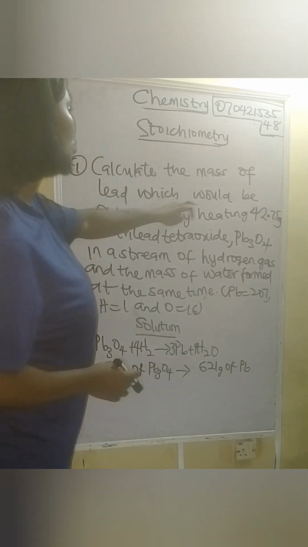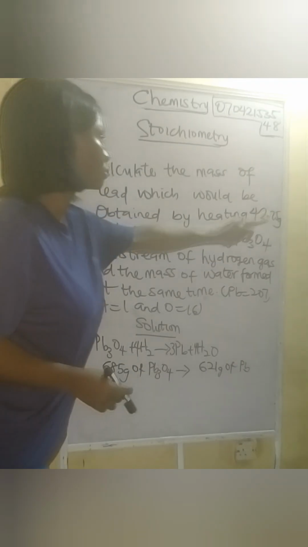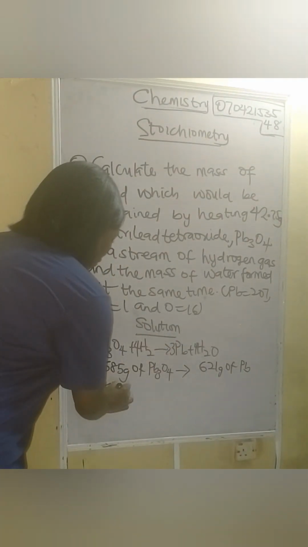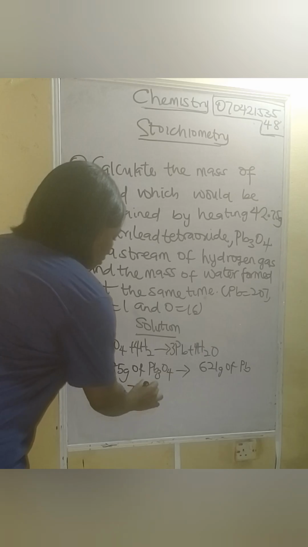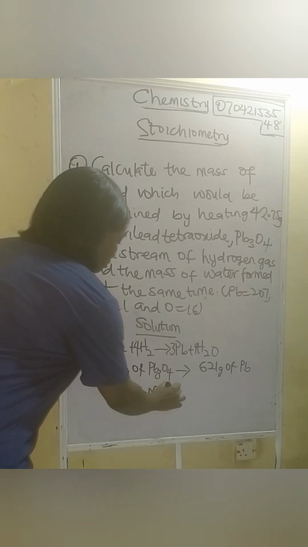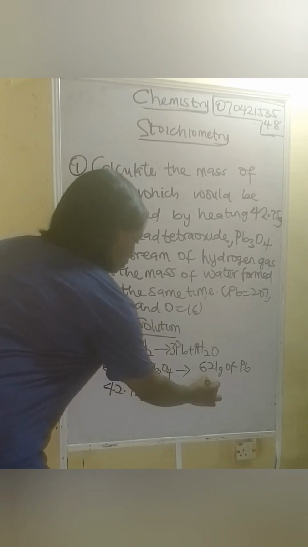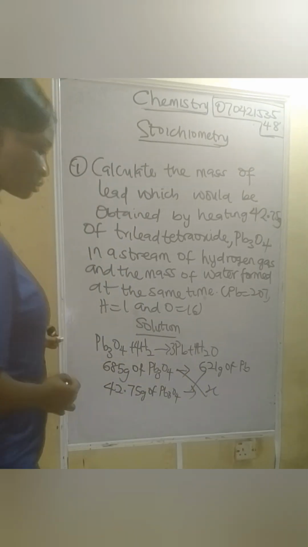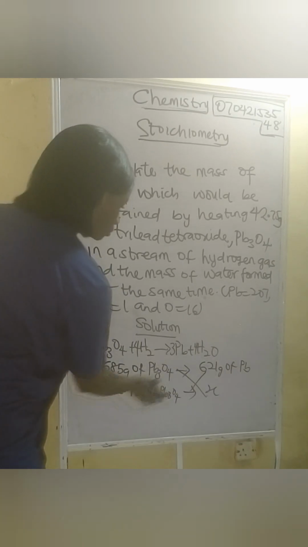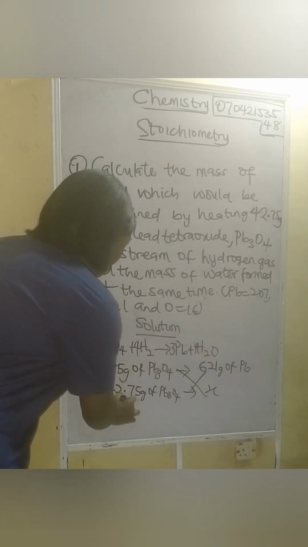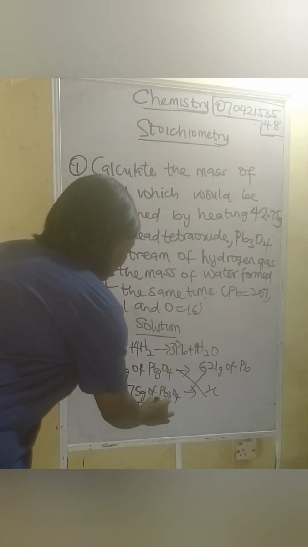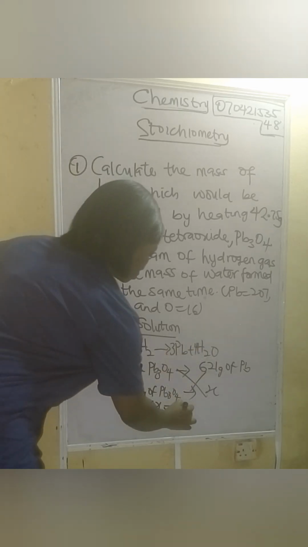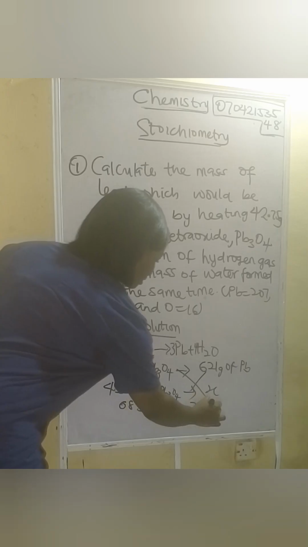Now it says, calculate the mass of lead which will be obtained by heating 42.75 gram of Pb3O4. So that will be 42.75 gram of Pb3O4 will give us an unknown mass of lead. So what are you going to do? We are going to cross multiply. This will multiply this, and this will multiply this. So that will be 685 times x equals 42.75 times 621.